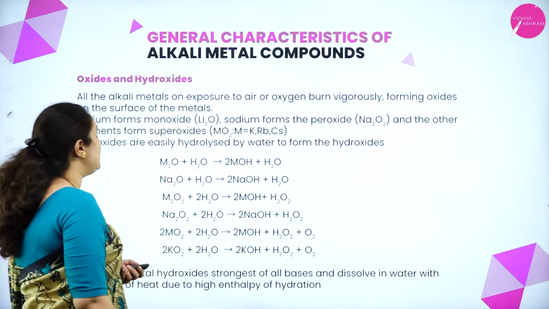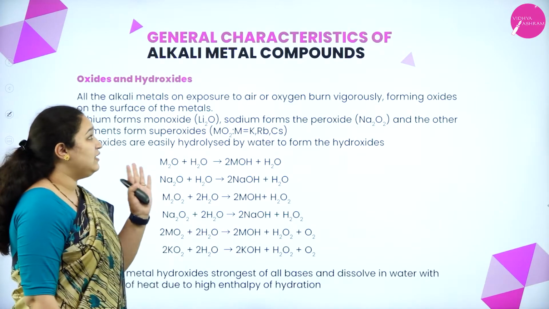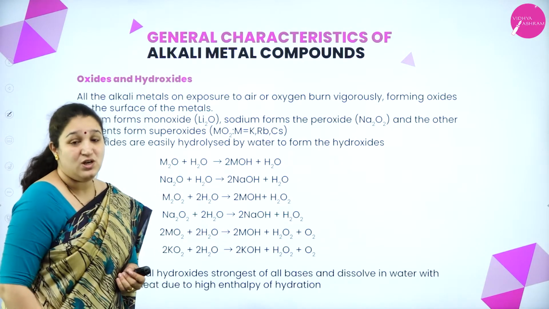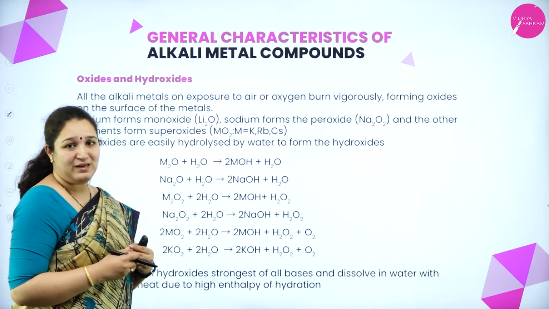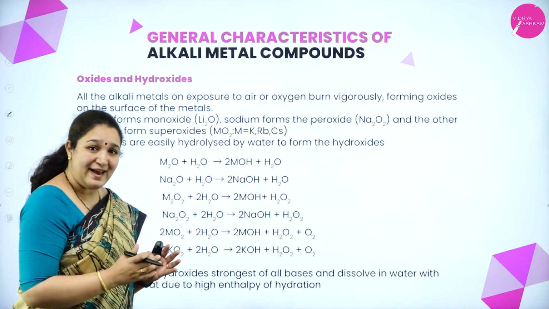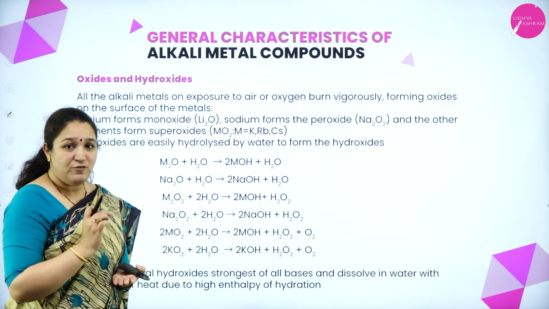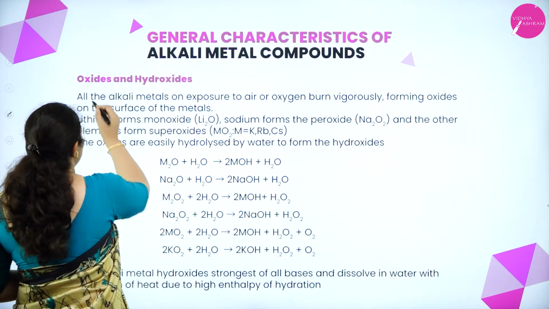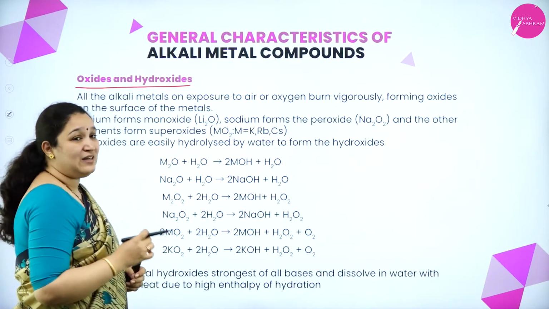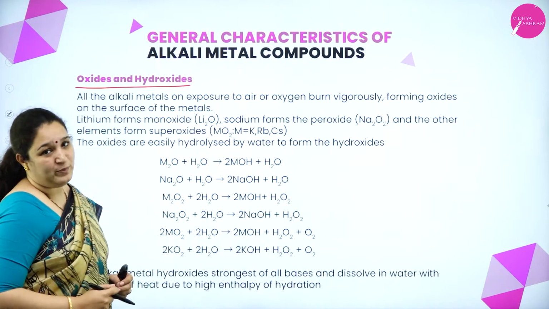Okay. Next is general characteristics of alkali metal compounds. So when these alkali metals react to form compounds, what are the general characteristics of those compounds we shall study here. First one is oxides and hydroxides. So alkali metal oxides and hydroxides, what are the properties?